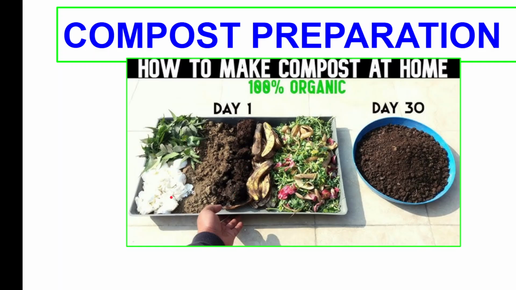To put it in natural, all the waste materials that we generate from our homes can be made into a good organic manure on day 30th. So how to do that? This is the YouTube link. You can watch it when you are free.